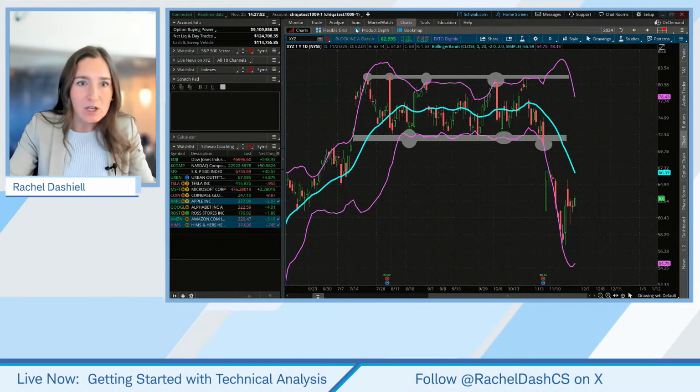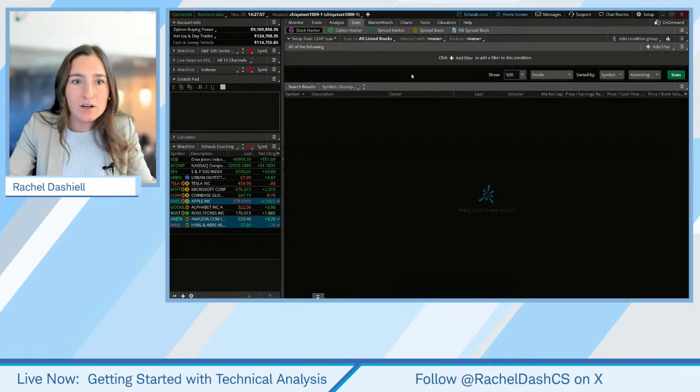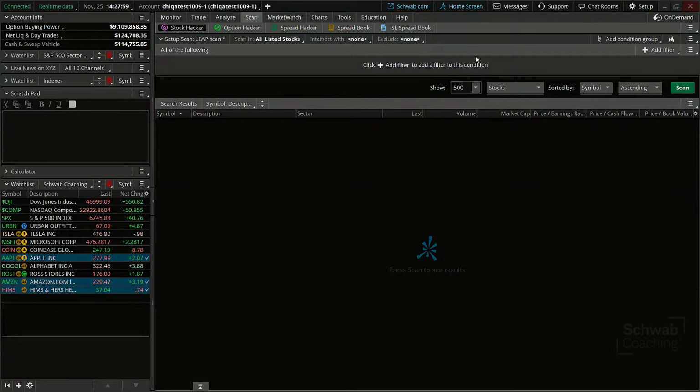So hopefully that helps. Okay, let me move to the scan tab here and go into Stock Hacker. And we're actually going to look for some examples of stocks that may be breaking out through their upper band right now. So we're going to adopt the view of looking for a bullish trade, a bullish breakout, a possible tail event to the upside, and looking at some liquid stocks to help us with that.